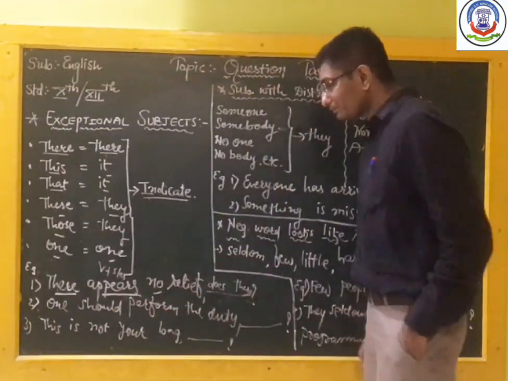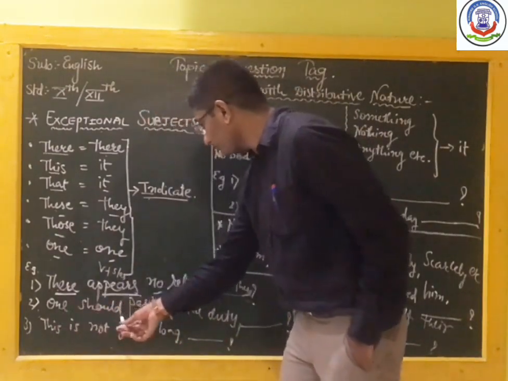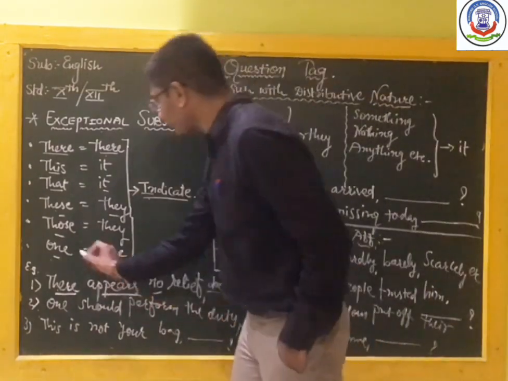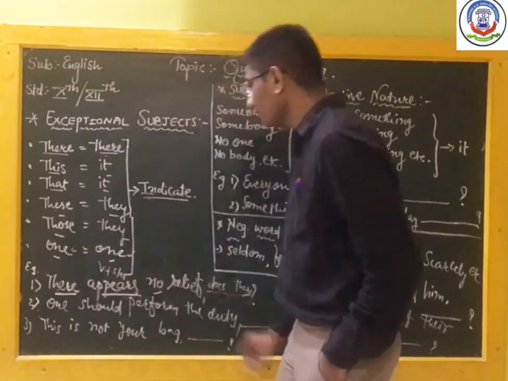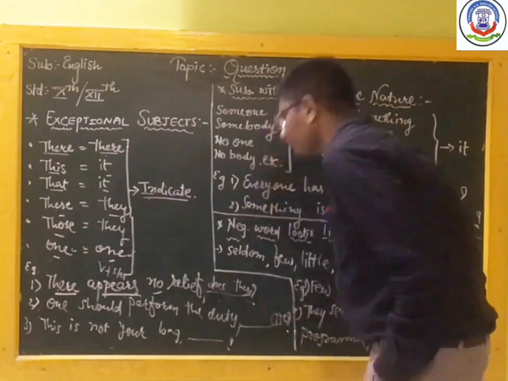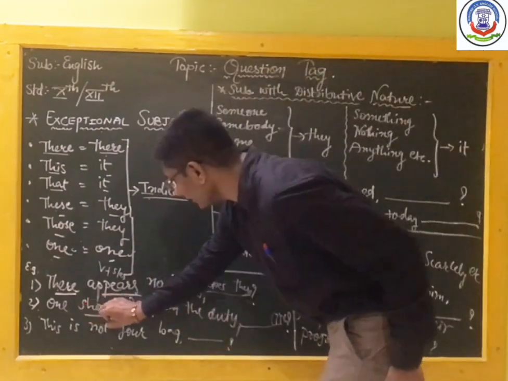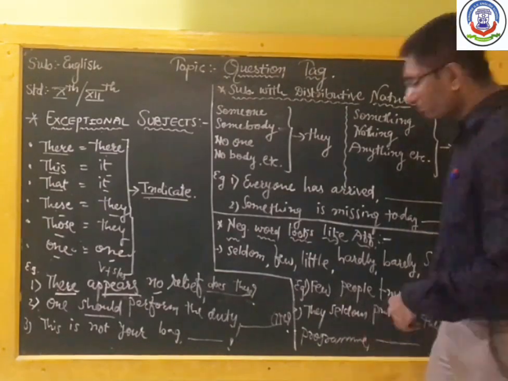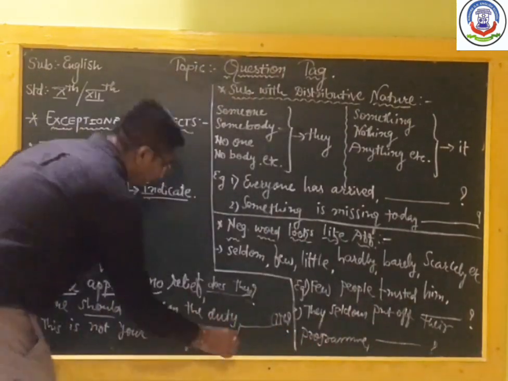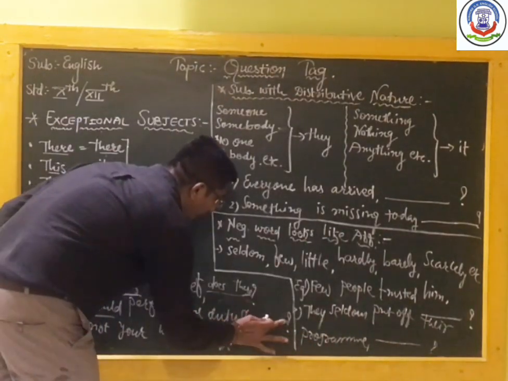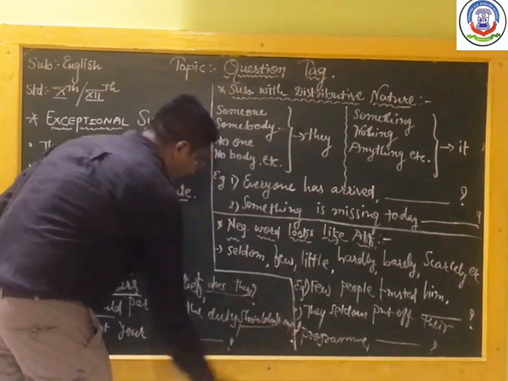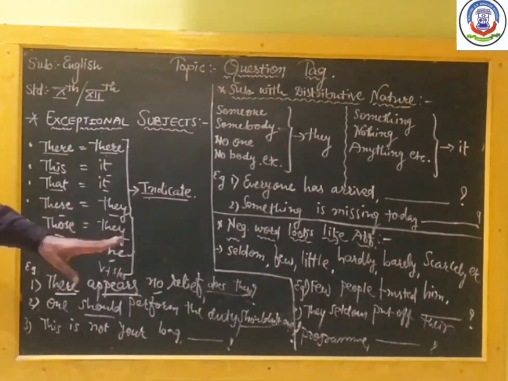Okay. After that, the next example: one should perform the duty. See this subject, one remains as it is, one. So for the subject we will write one as it is. Then should is our helping verb, that remains as it is, but the sentence is affirmative, so the answer is negative. So here we will write shouldn't. What should we write? Shouldn't. And our subject is one, and put a question mark at the end of the answer. So shouldn't one is our answer.